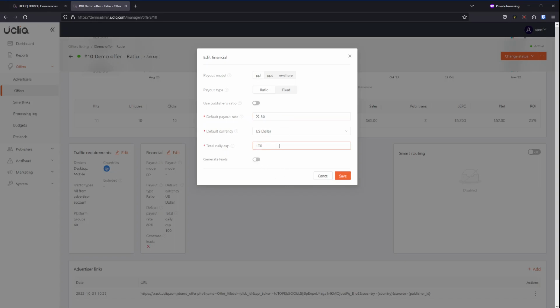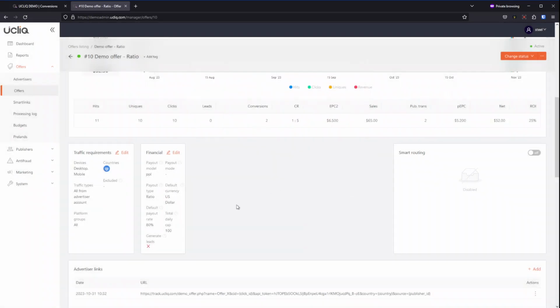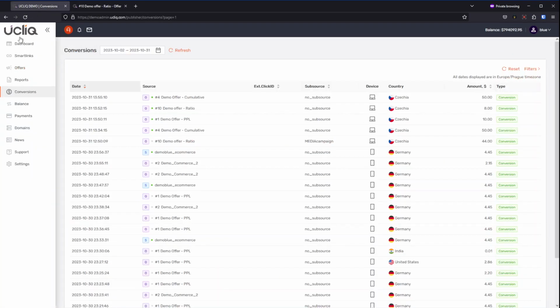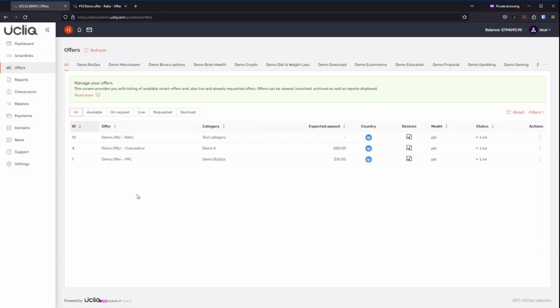Total daily cap is 100 conversion in rolling 24 hours. Generate lead is whether to show zero sum conversions, basically lead registration without payment to publishers or not. Let's go to our publisher panel and look at the offers. So this is a based offer we have. For this offer, we don't have any expected payout because we don't know what kind of payout will be expected. It's just based on amount sent by the advertiser.